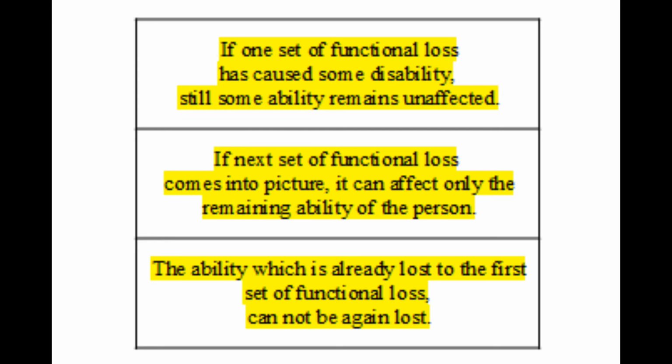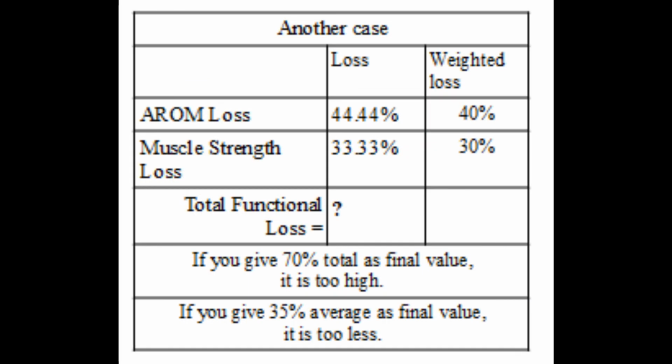The additional disability can affect only the existing or remaining ability of the person. This is a very important statement. Let us consider a person with PPI with functional loss in AROM and muscle strength divisions in lower limb. We saw this same problem just a few minutes back. Let us call those values lowercase a and lowercase b. Here in this example, lowercase a is 40 and lowercase b is 30. Let us see how things are going to turn around.